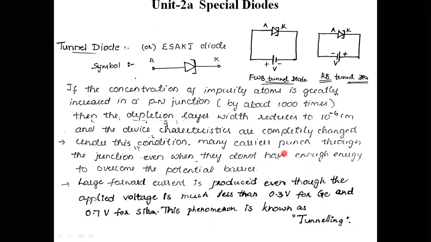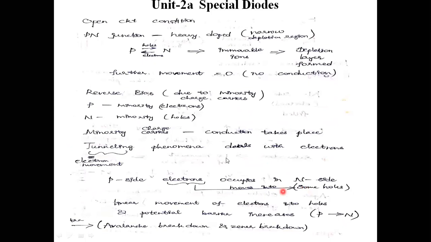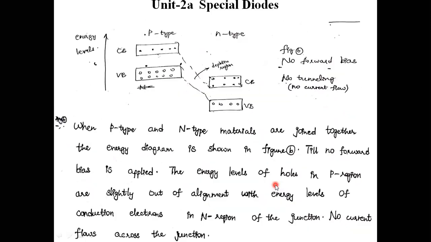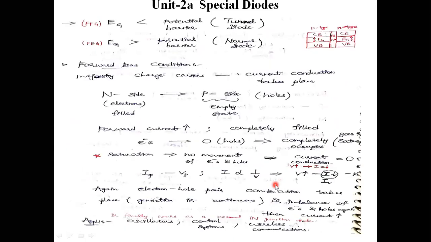That phenomenon, this punch through condition of the charge carriers into the other region of the semiconductor material, is known as punch through of charge carriers. That phenomenon is known as tunneling, and we know the basic concept of tunneling. After this one, we will go for the tunneling phenomena.